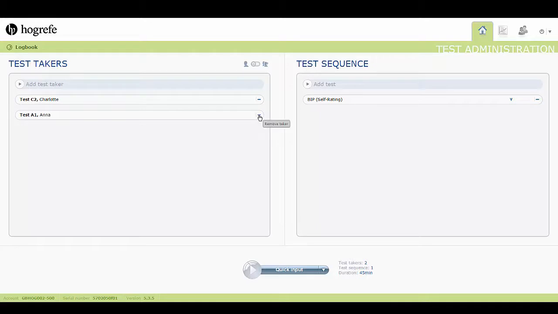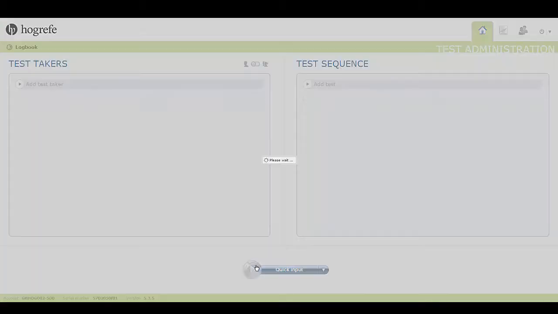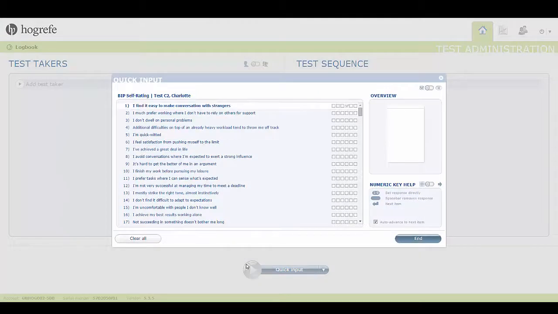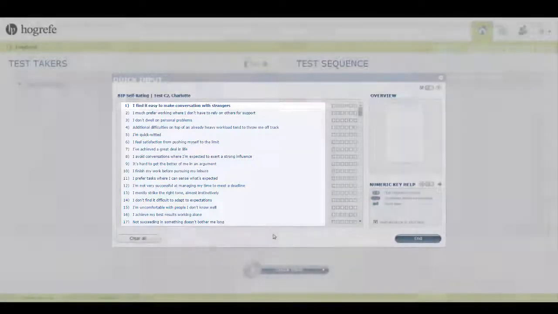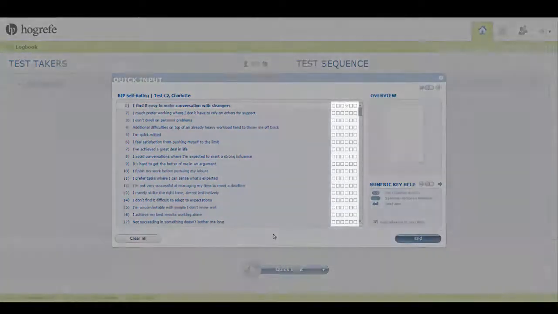So, choosing only one test taker, you can then click on the Start button. This will open the Quick Input window, where you will see the test items and tick boxes for the responses.